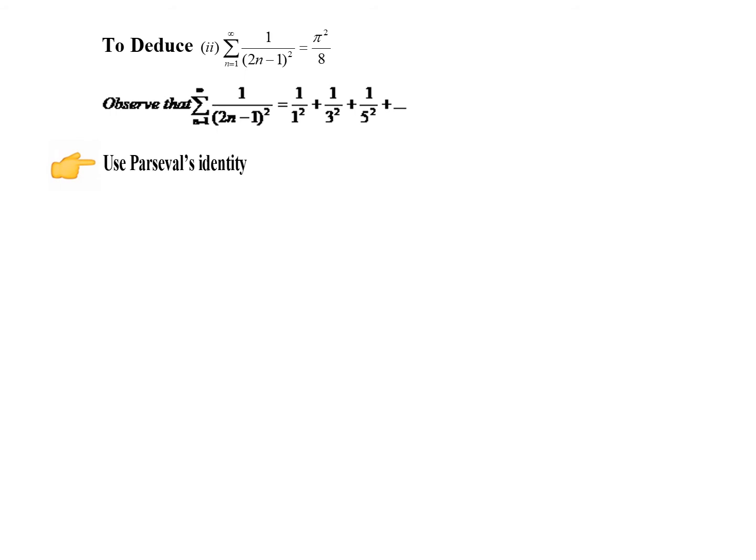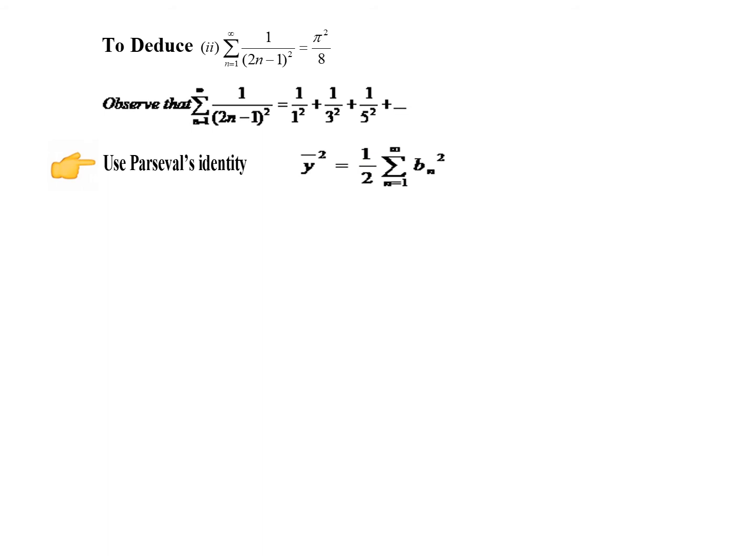So we shall use Parseval's identity, because here we have the 1 by n squared pattern. We may need to square the Fourier coefficient. Whenever there is a situation of squaring Fourier constants, we have to use Parseval's identity, because only in Parseval's identity we have a naught squared, an squared, bn squared, all squared terms of the Fourier constants.